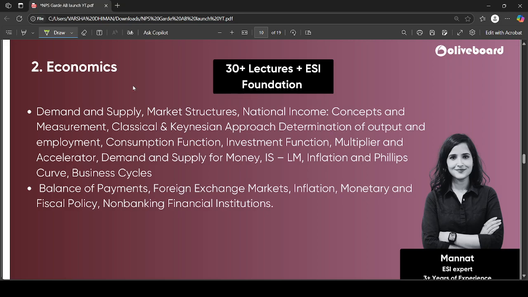So, in this economics portion, you will have to cover the demand and supply, market structures, national income, concepts and measurements, classical and Keynesian approach, determination of output and employment, consumption functions, investment functions, multiplier and accelerator, demand and supply for money, ISLM, inflation and Phillips curve, business cycles, right? Balance of payments, foreign exchange markets, inflation, monetary and fiscal policy, non-banking financial institutions. So everything will be covered by Mannat ma'am under your economics section, right?